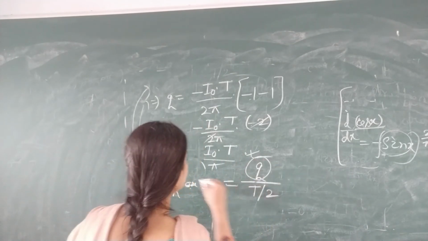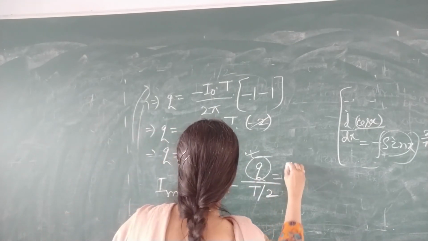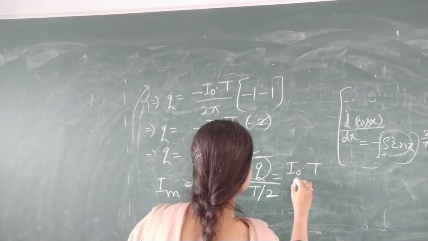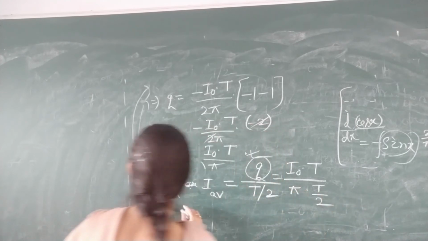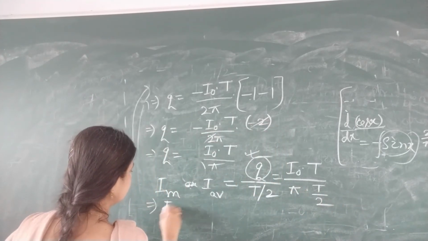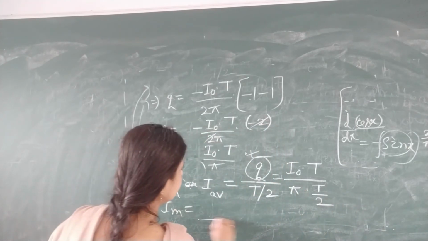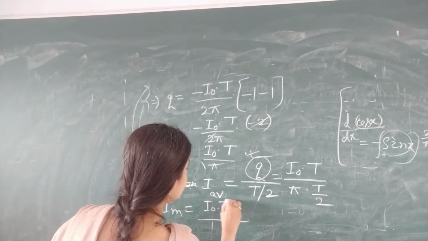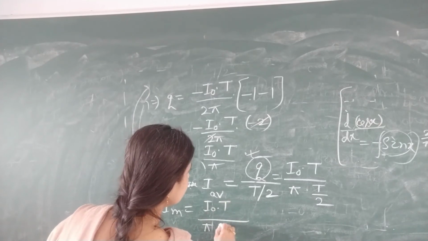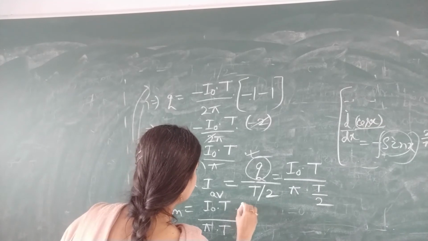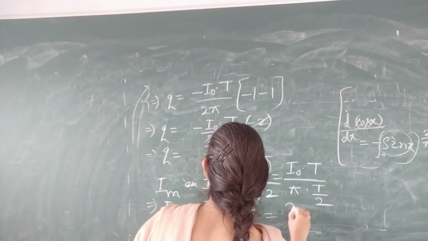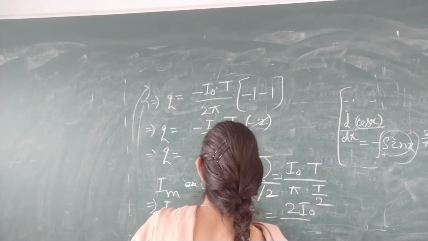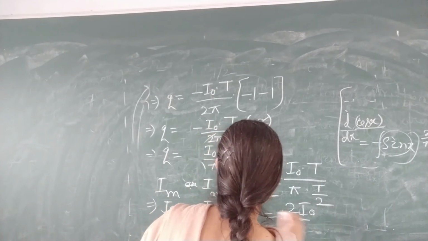Now put the value of Q, that is I naught into T divided by pi into T by 2. That is equal to I naught T by pi into 2. T will cancel, so that is equal to 2 I naught divided by pi.